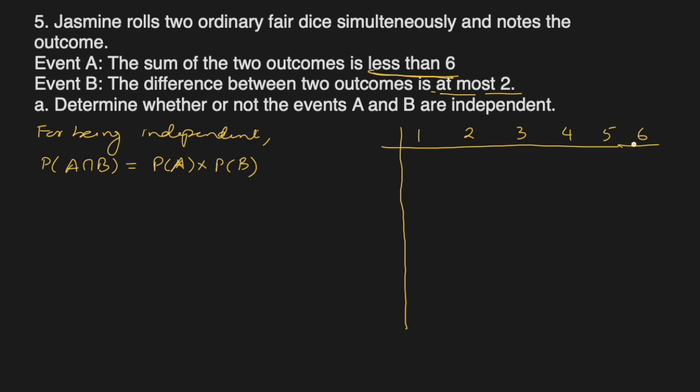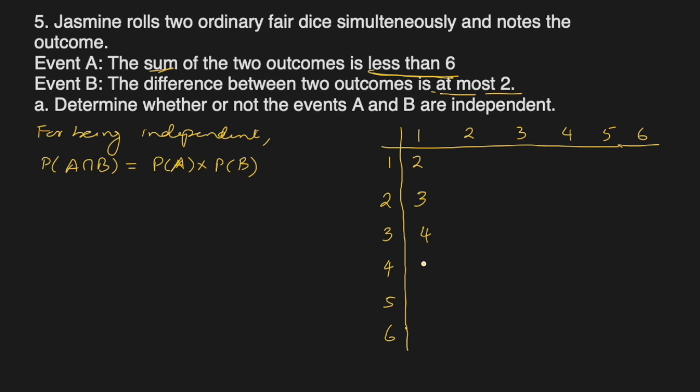So 6 faces of the first die, 1, 2, 3, 4, 5 and 6, and 6 faces of the second die. Let's first write their sum. So 1 plus 1 is 2, 1 plus 2 is 3, and so on.